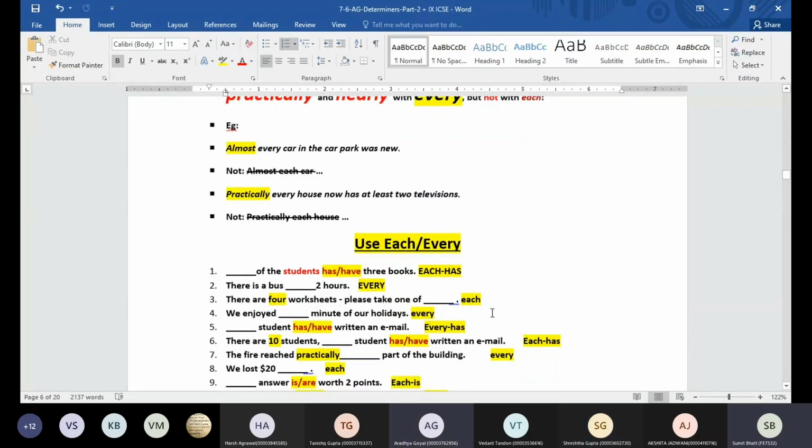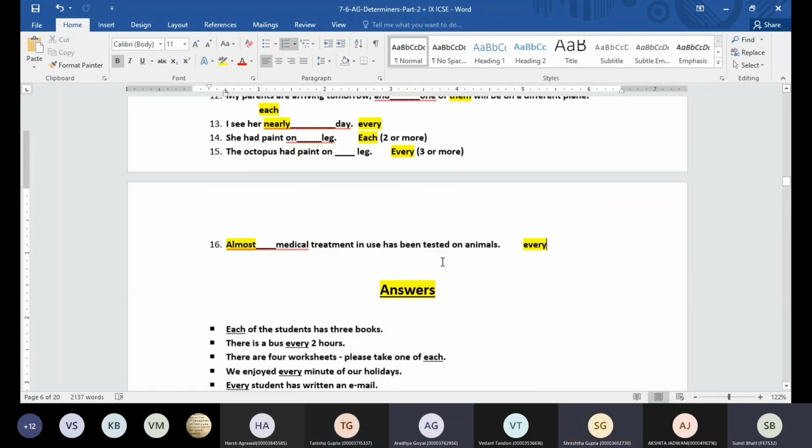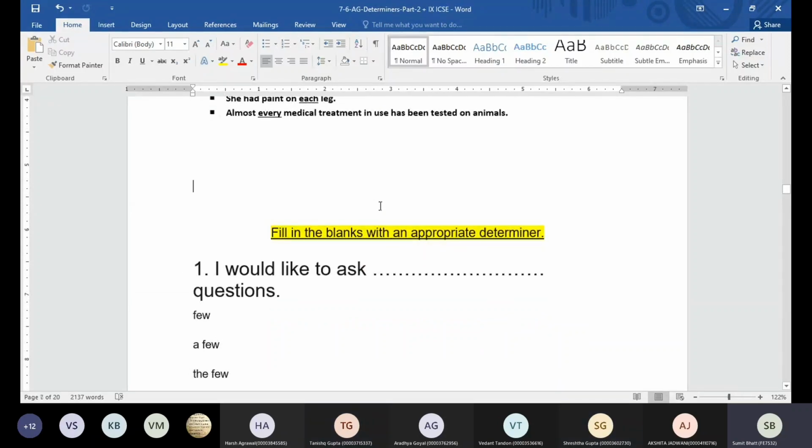Singular. And if you have a word like almost, practically, nearly, which word are we going to use? Every. And if you have to use each or every, but the noun given is plural, which word are you going to use? Each. Yeah, that's right.